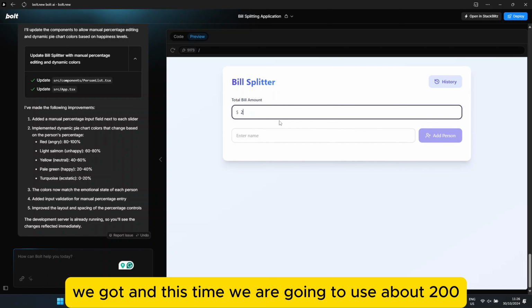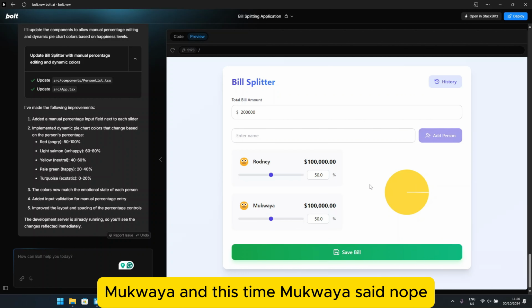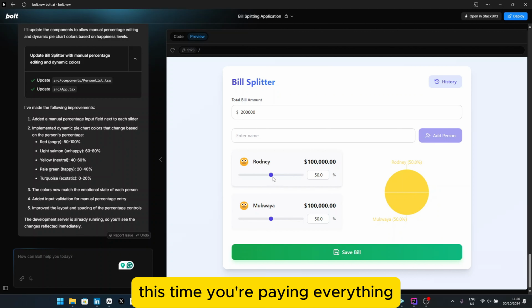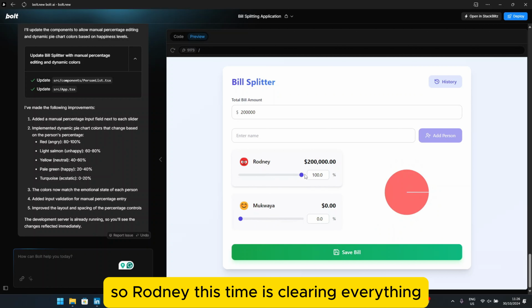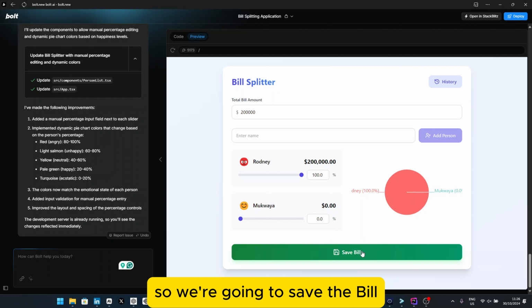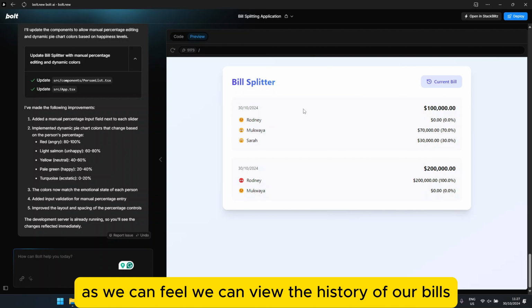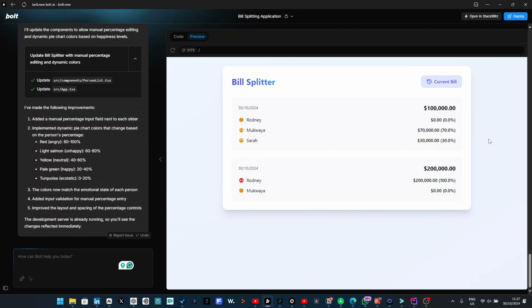use about 200. Rodney has gone out with Mukwaya, and this time Mukwaya said, "Nope, last time I cleared everything, this time you're paying everything." So Rodney this time is clearing everything, and Rodney is very angry. So we're going to save the bill. And when we come to our history, yes, we can view the history of our bills. Last time I went out for this, we paid this.